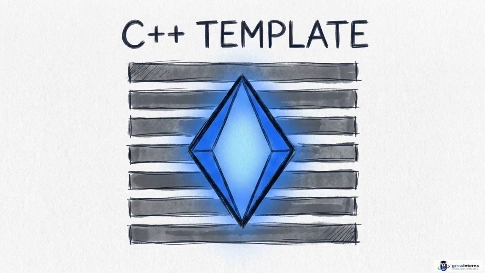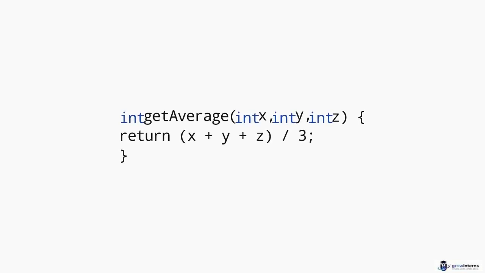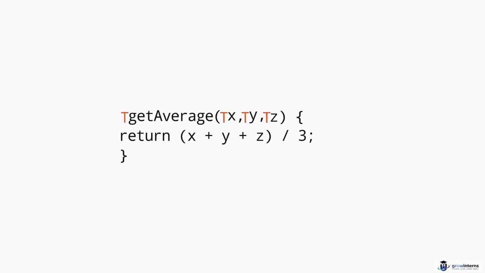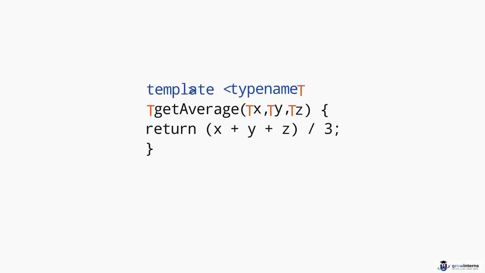Instead of writing explicit, hard-coded types, C++ allows us to build generic blueprints, known as templates. We can convert our explicit function into a template by replacing the specific data types with a placeholder variable, conventionally a capital T. The compiler doesn't automatically know what T means. We declare that generic placeholder for the compiler by adding the syntax template <typename T> directly above the function.